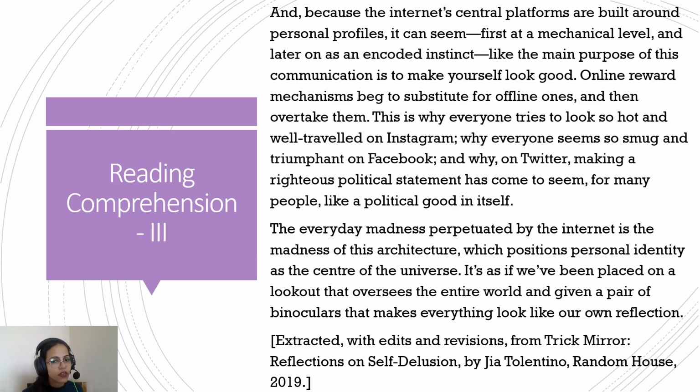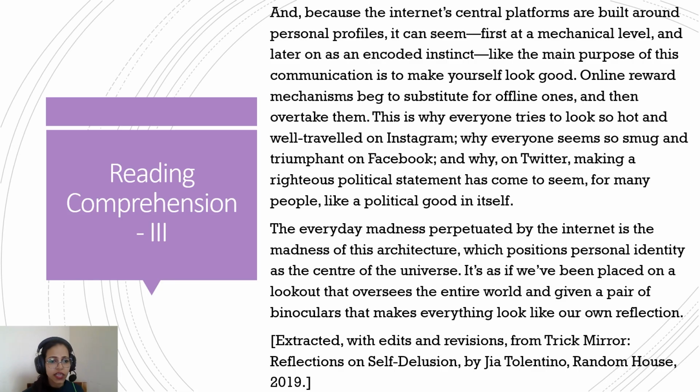Okay, online reward mechanisms begin to substitute for offline ones and then overtake them. This is why everyone tries to look so hot and well traveled on Instagram, why everyone seems so smug and triumphant on Facebook, and why on Twitter making a righteous political statement has come to seem for many people like a political good in itself.